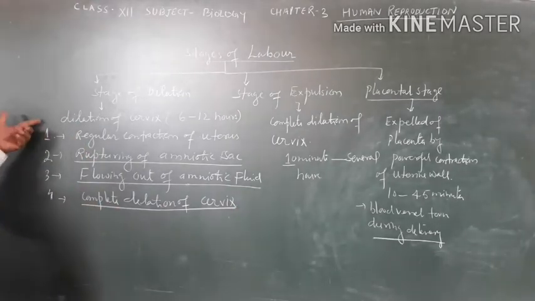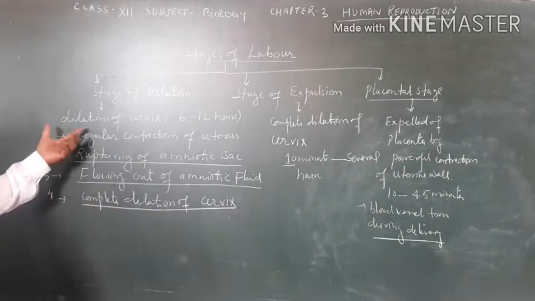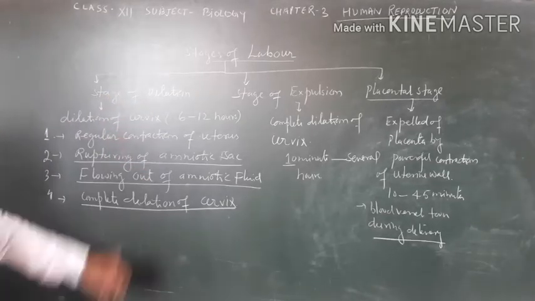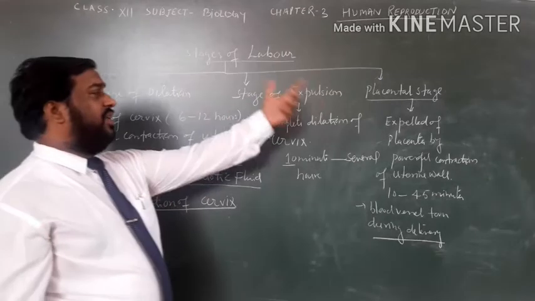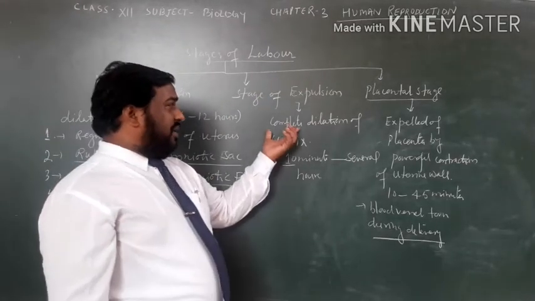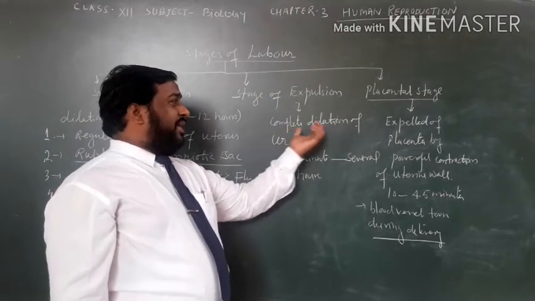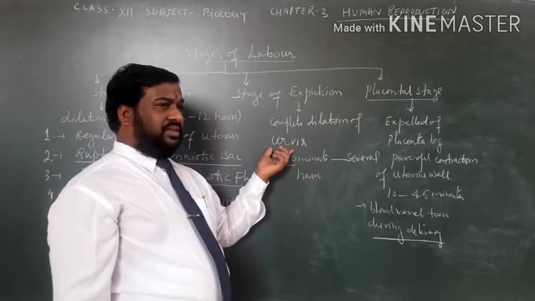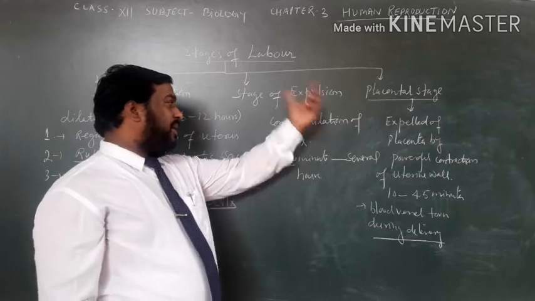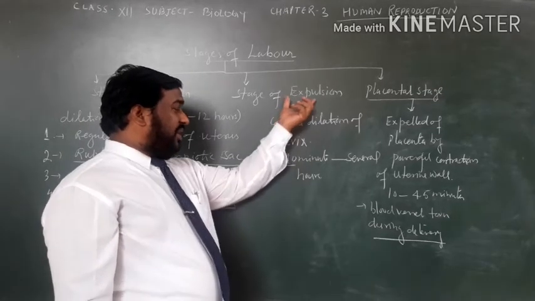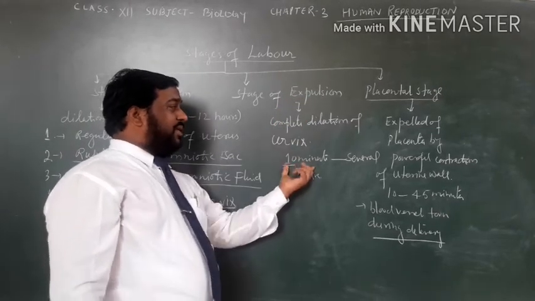So these four are the characteristic features of the stage of dilation. Now the second one is the stage of expulsion. Complete dilation of the cervix is a characteristic feature of this expulsion stage, and it extends 10 minutes